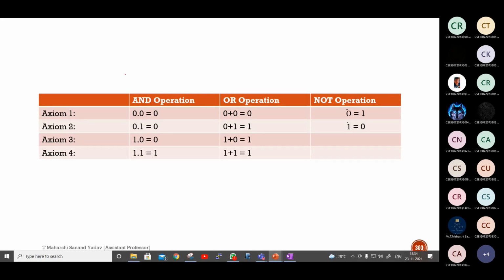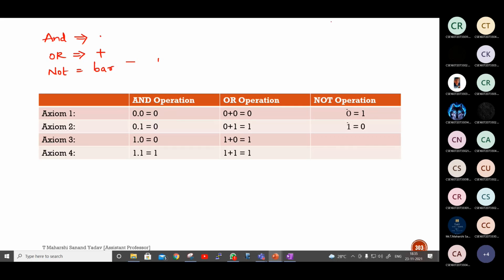So axioms, so AND operation. AND is denoted with, what is the symbol? Dot or plus? AND means dot. Suppose if it is OR, it will be plus. And if it is NOT gate, it is represented with a bar. It can be like this, or else you can go for a prime symbol. This is called a prime. Prime or bar, anything is okay.